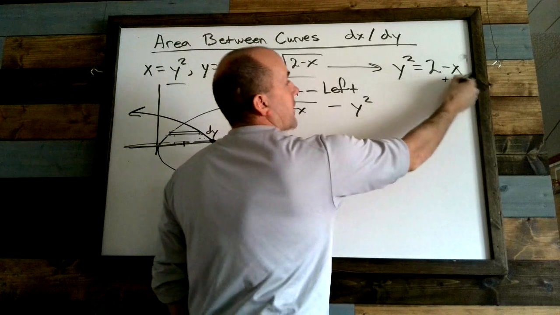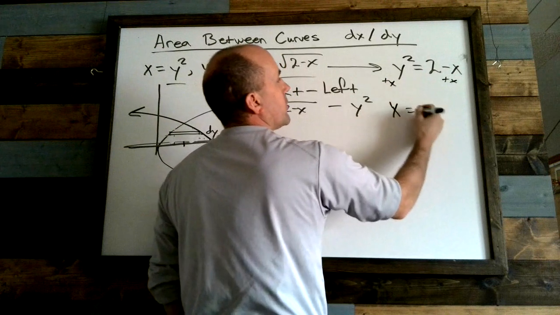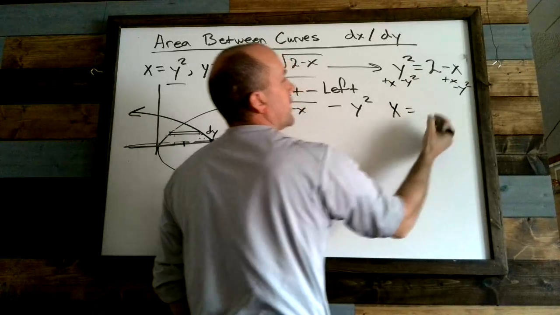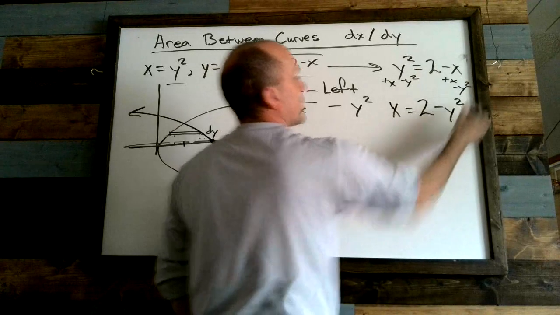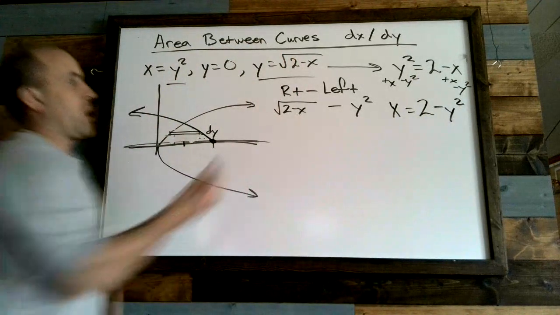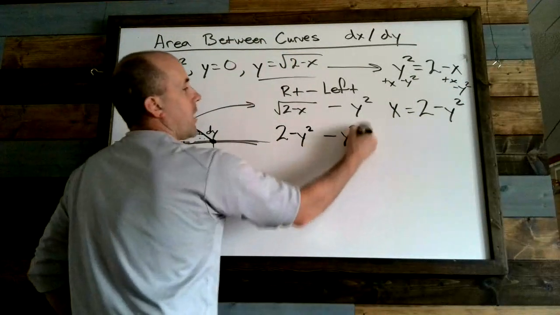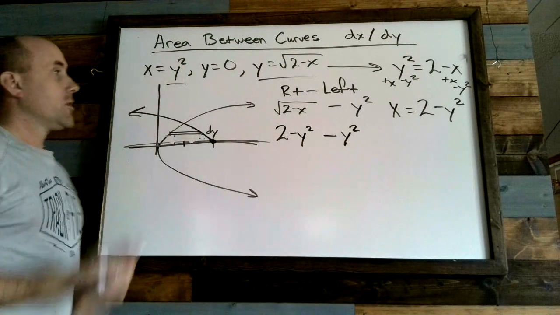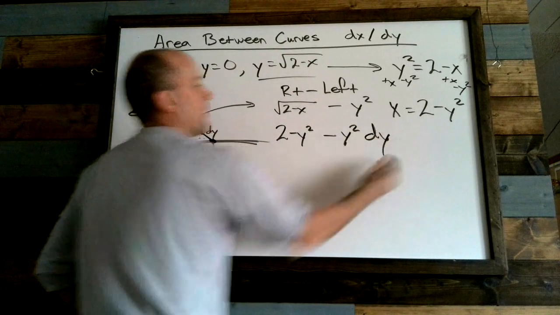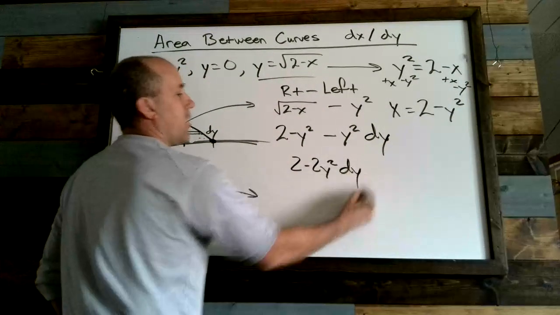So if I add the x over, and subtract the y squared, I get x is equal to 2 minus y squared. So that's my equation for this guy now. So my right becomes 2 minus y squared, minus y squared. So that's the right minus the left, dy. Or 2 minus 2y squared dy.